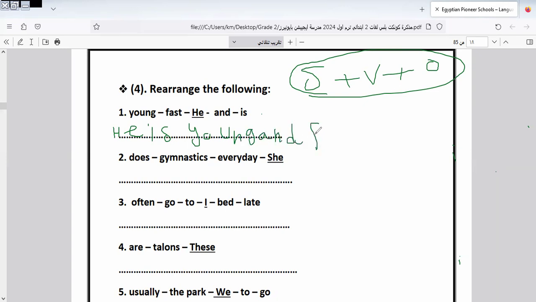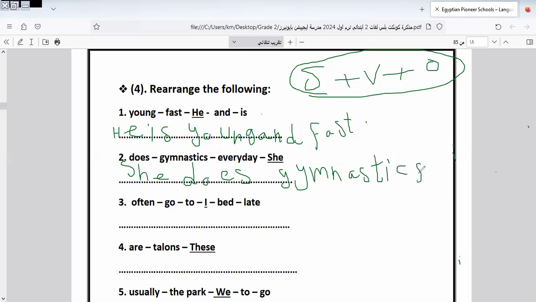He's young and fast. And I put a full stop at the end of the sentence. She does gymnastics. Kinds of sports, okay? Gymnastics every day, to be fit. Why do we do this? To be fit, okay? And a full stop at the end of the sentence.